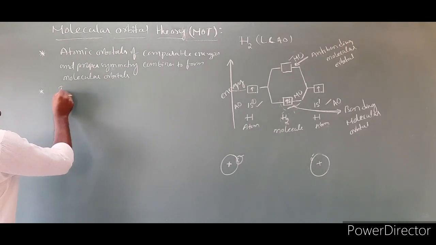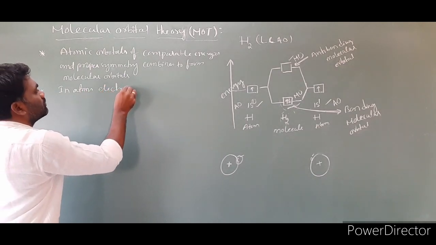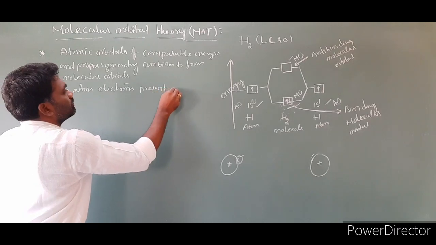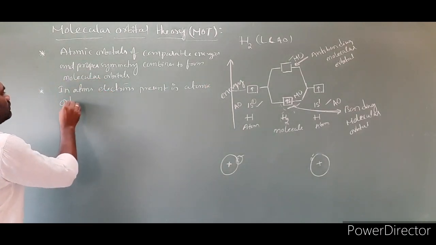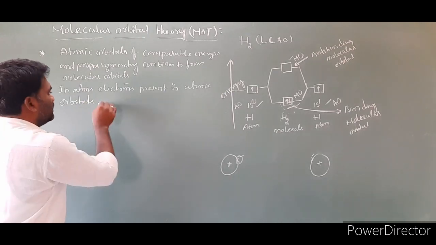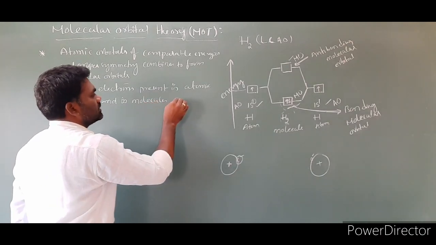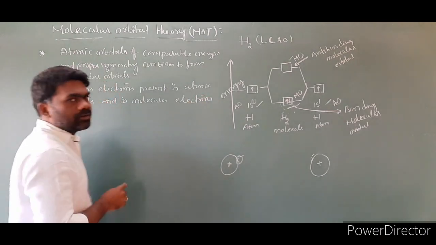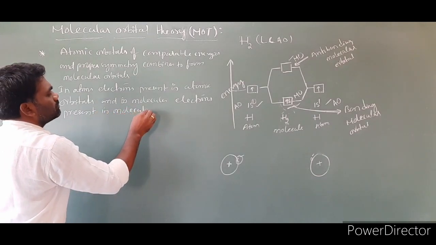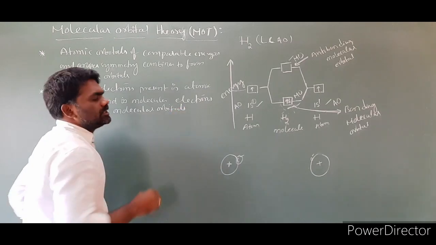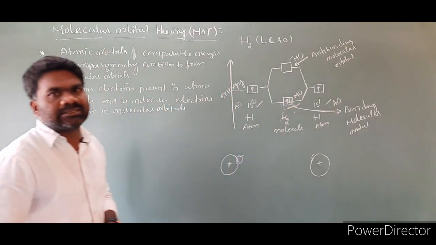Write the same sentence: in atoms, electrons are present in atomic orbitals, and in molecules, electrons are present in molecular orbitals. That is the second postulate.